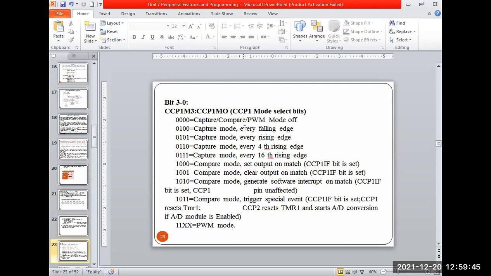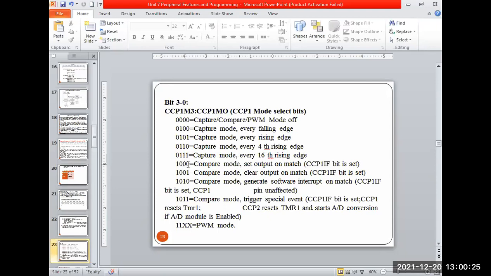They ask this in MCQs too. Understood? If this value is 0 1 0 1, it is the same capture mode with the rising edge. If this value is 0 1 1 0, capture mode will capture only at every 4th rising edge, not before that. For every 4th rising edge it starts capturing the clock signal. If this value is 0 1 1 1, capture mode only for every 16th rising edge. So the values from 0 1 0 0 to 0 1 1 1 are for capture mode operation. The remaining bits are for compare mode.